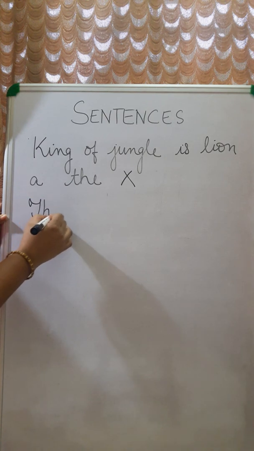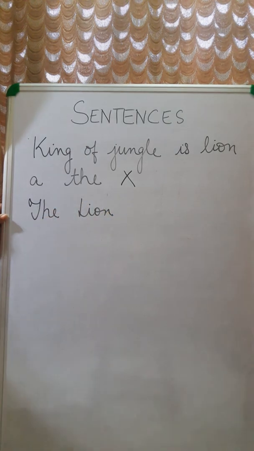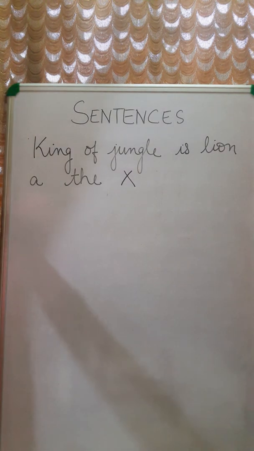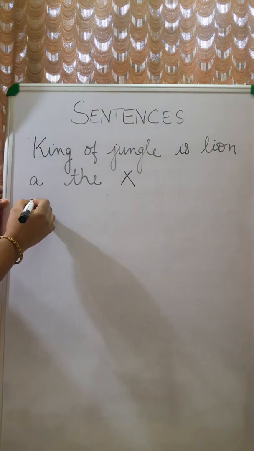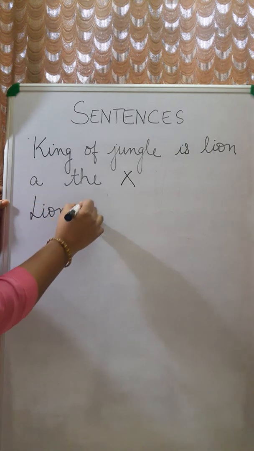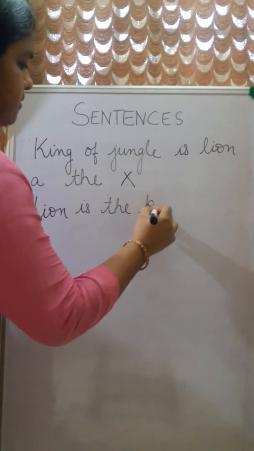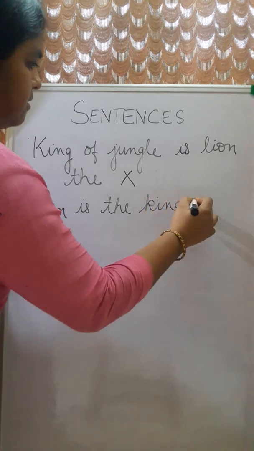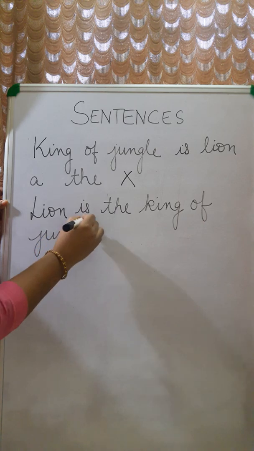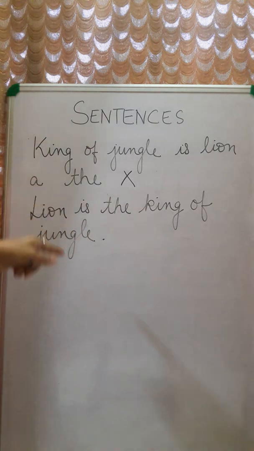If we write like this, yes, now it is a sentence.